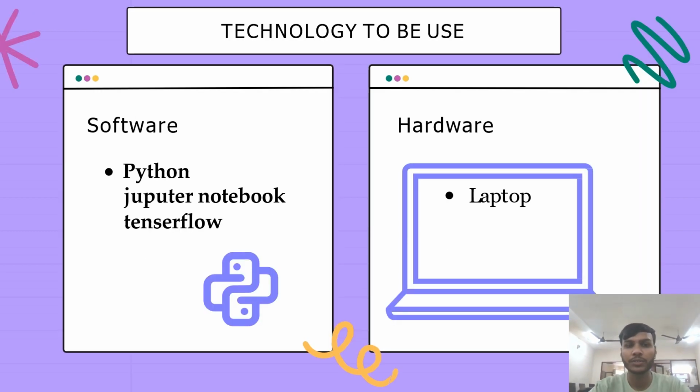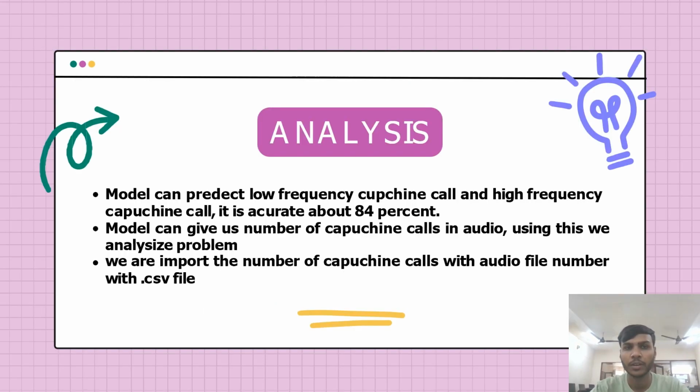The technology to be used is Python, Jupyter Notebook and TensorFlow as the software requirement, and a laptop as the hardware requirement. Now talking about the analysis. The model can predict low frequency caption calls and high frequency caption calls. It is accurate about 84%. The model can give us the caption calls in audio. We are importing the number of caption calls with the audio file number into a CSV file.